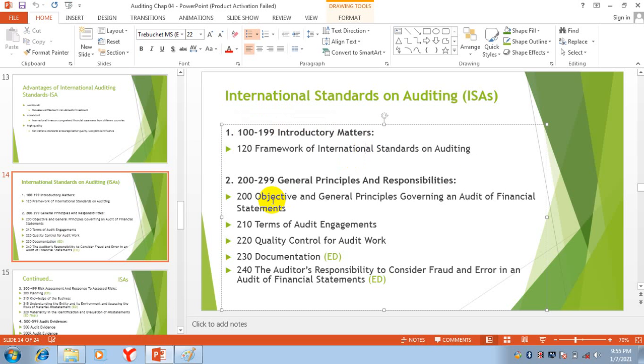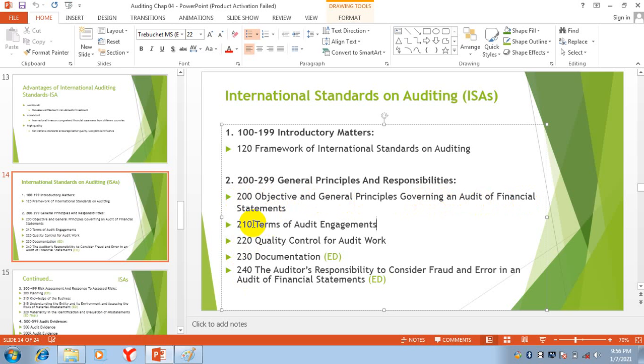Okay, see one other. 200 to 299, General Principles and Responsibilities regarding audit. This is bold, and with this bold there are points: 200, 210, 220, 230, 240. 200 is regarding objective and general principles governing an audit of financial statements.